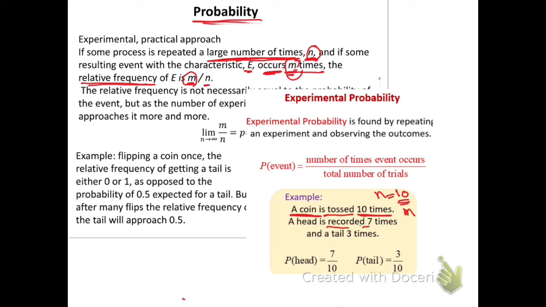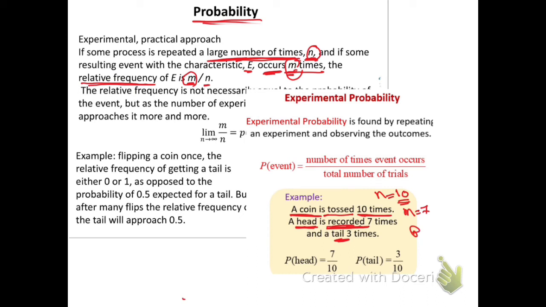So m, my favorable characteristic, the thing I'm looking for, is the head. The head appeared or was recorded 7 times, so m equals 7. And the tail 3 times. But I'm looking here for the head.